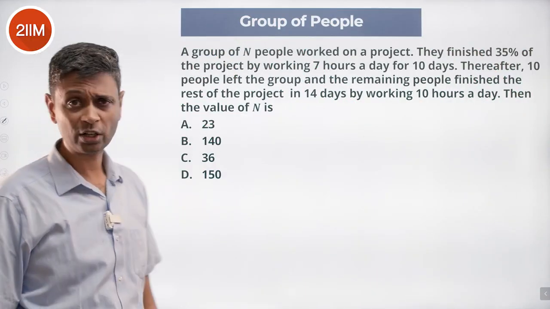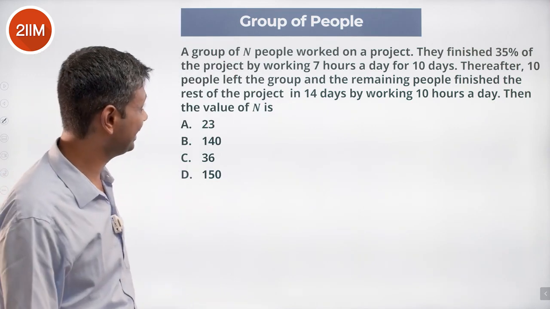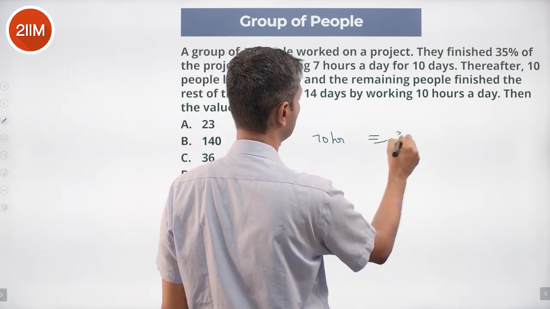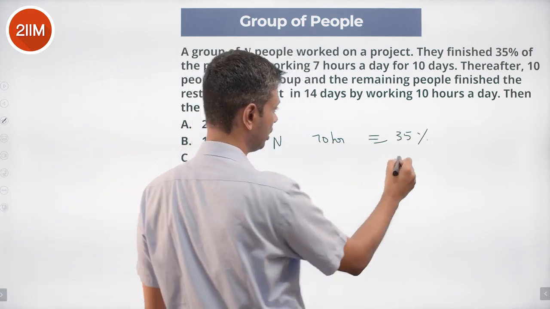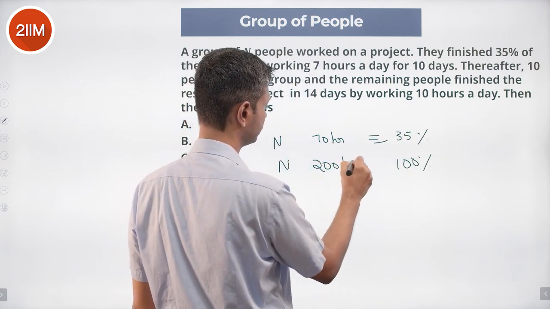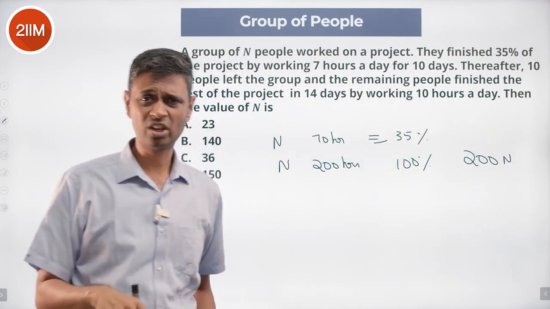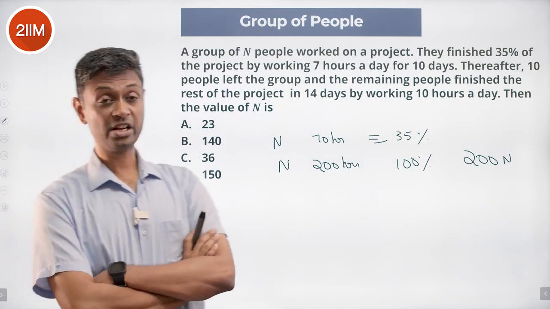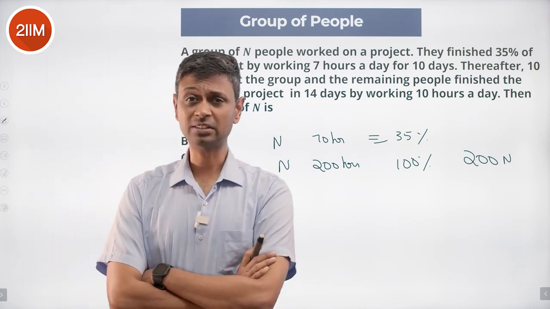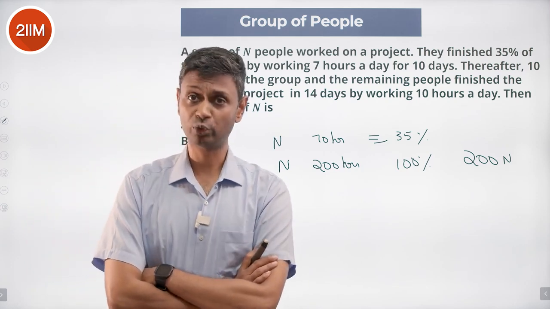A group of N people worked on a project. They finished 35% of the project by working 7 hours a day for 10 days. N people, 70 hours correspond to 35%. For 100%, it would have been N people for 200 hours. So the total task is 200N. Very clear: 7 hours a day for 10 days is 70 hours, so 70N man-hours for 35% of the task. Full task, multiply by 100 by 35, becomes 200N man-hours required to finish this project.